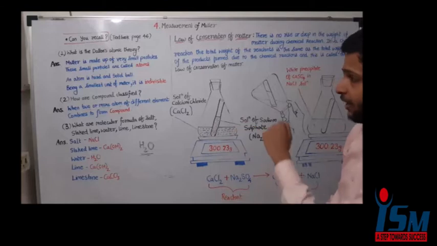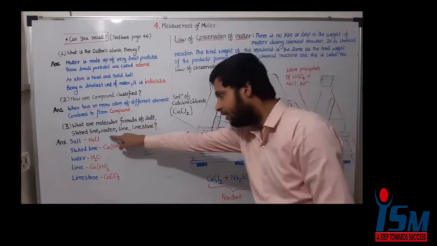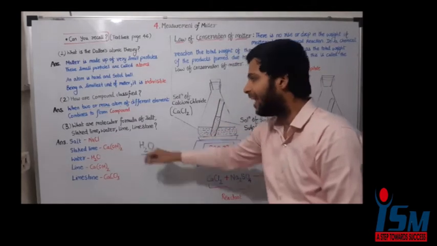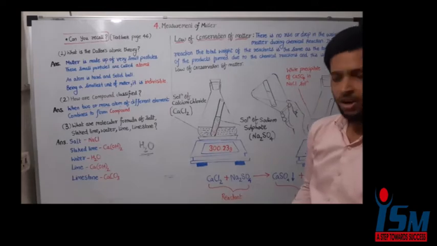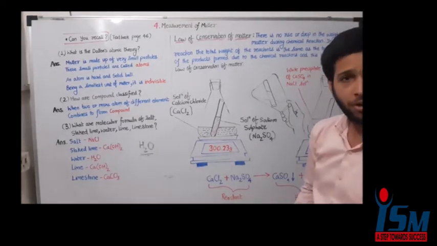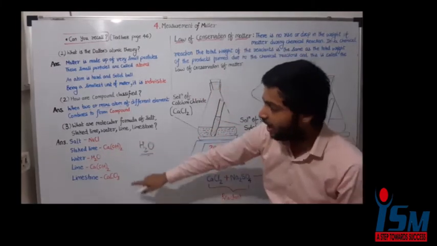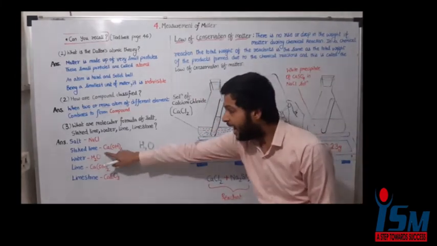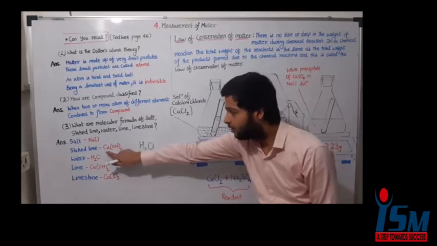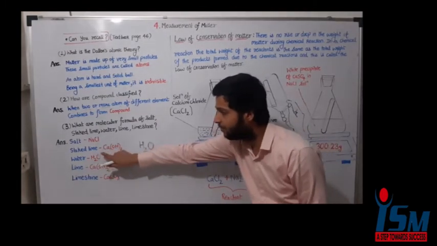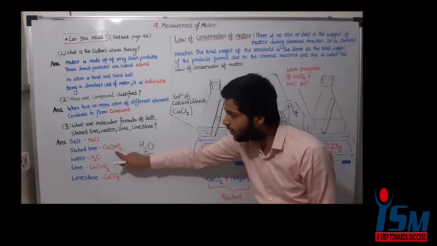Third question, can you recall the molecular formulas of salt, slaked lime, water, lime and limestone? Well, you know about salt, common salt, table salt, having the molecular formula NaCl, sodium chloride. Slaked lime has the molecular formula calcium hydroxide. Repeat it. What is the molecular formula of slaked lime? Calcium hydroxide, Ca(OH)2.